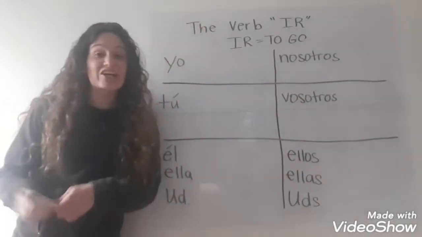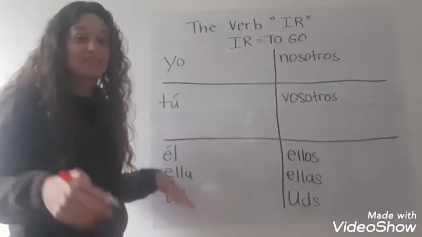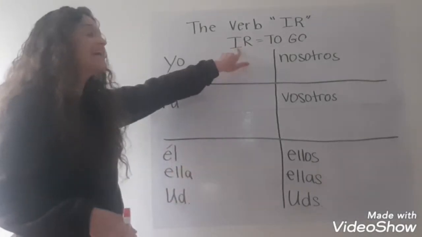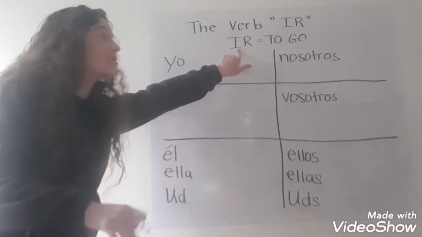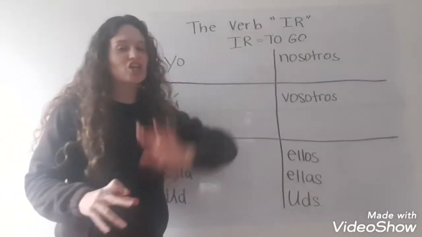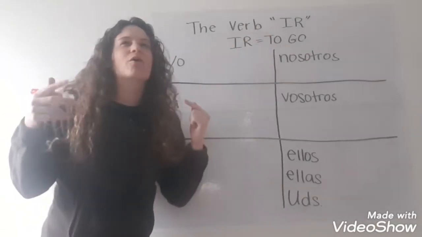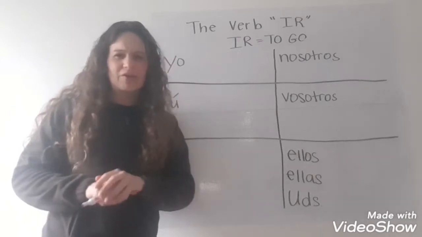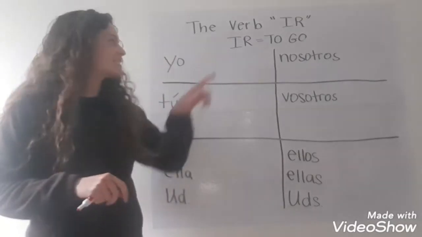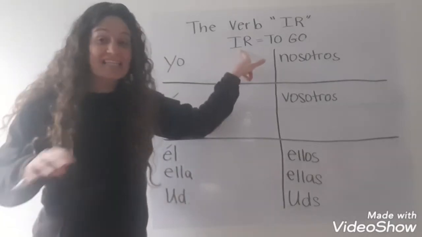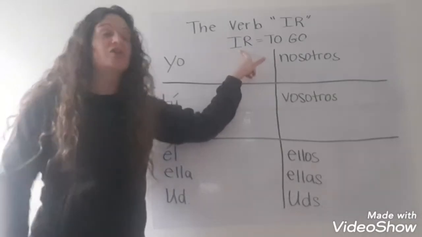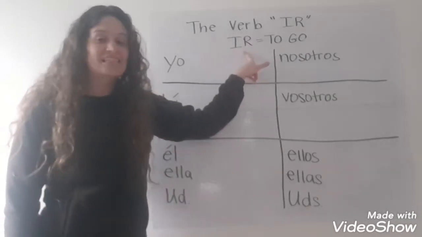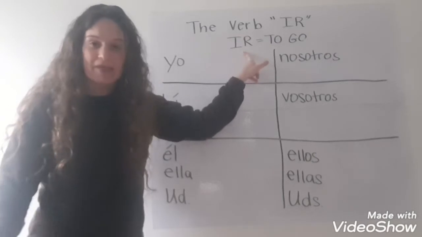All right, here I'm going to share our different forms of the verb ir. First, we need to remember that ir means to go. You should feel a little bit familiar with this phrase. We've heard things like ir a la escuela, to go to school. We've said ir de compras, to go shopping.